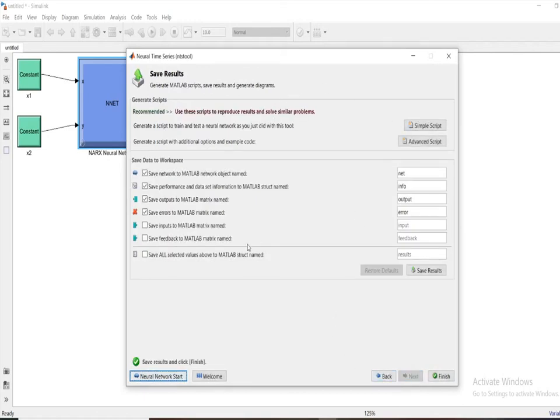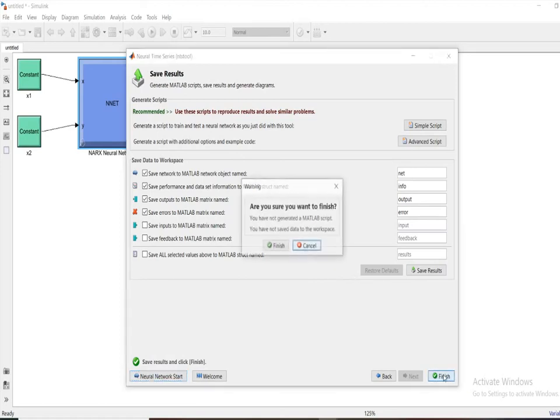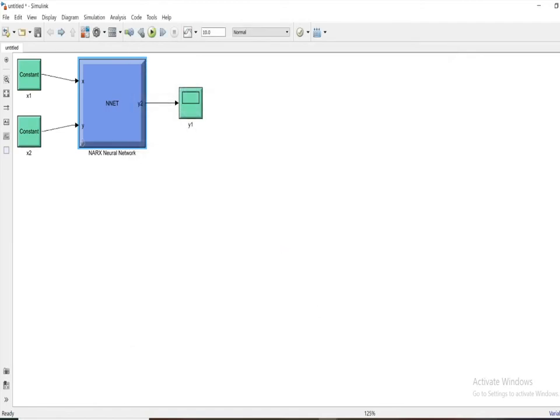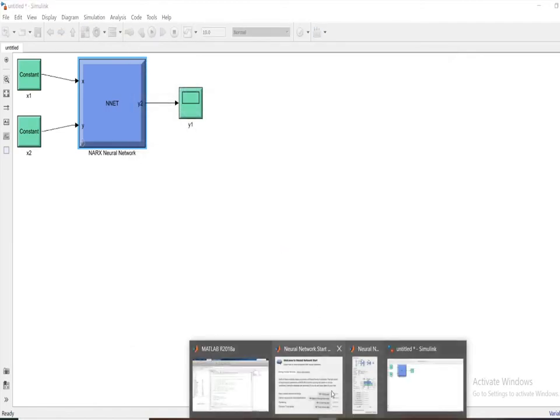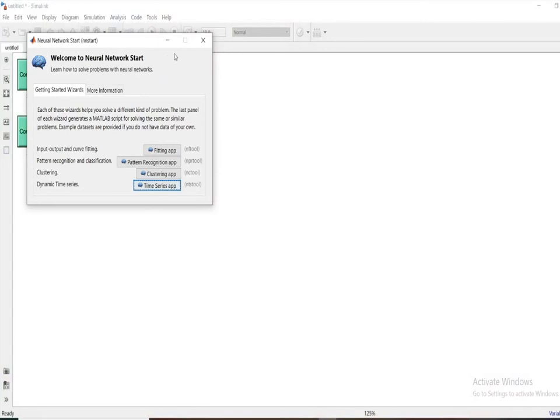At the end of our session, save results to MATLAB. If you have performed the overall function and used the data for analysis, you can save it for your future use, and you can use this data for your upcoming values. Now I click finish. It will finish and save to a MATLAB script. This is the overall session of our MATLAB.